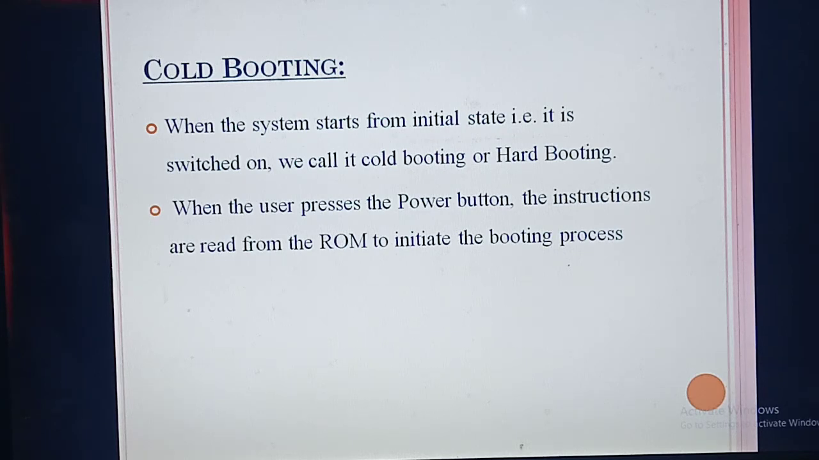Okay. First one is cold booting. So what do you mean by cold booting? These are all very important questions. Define booting, types of booting, then define cold booting, define warm booting. Very important 2-mark and 3-mark questions; 1-mark questions they will ask from inside.